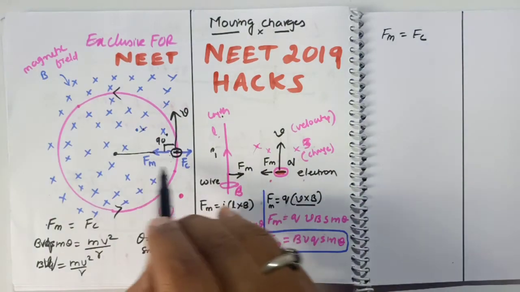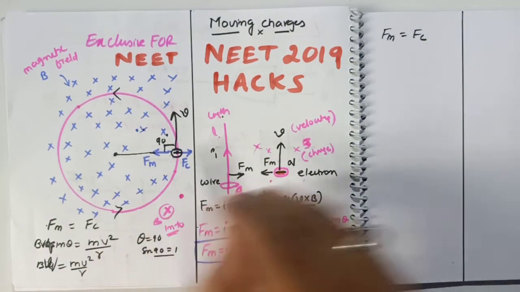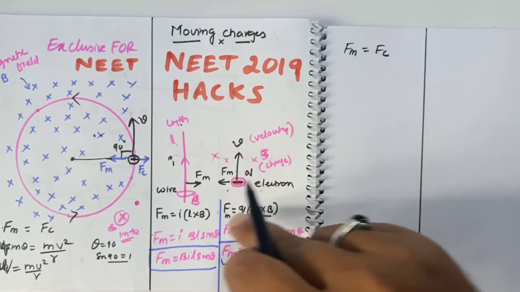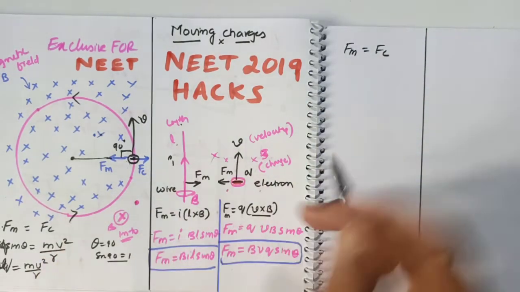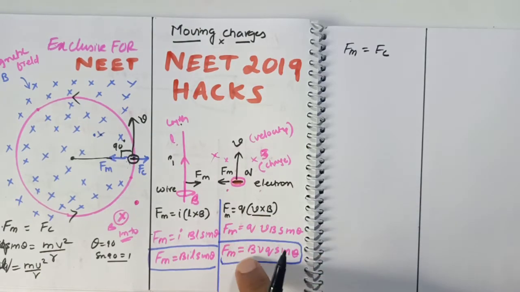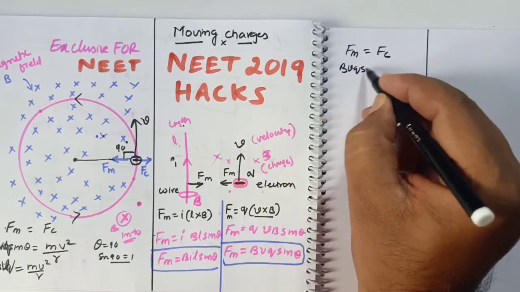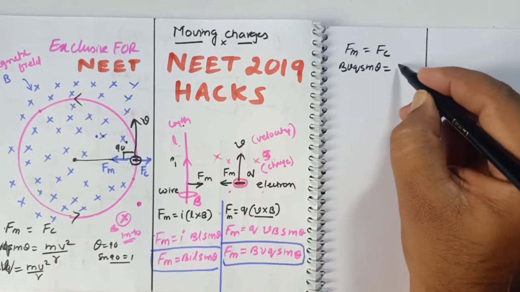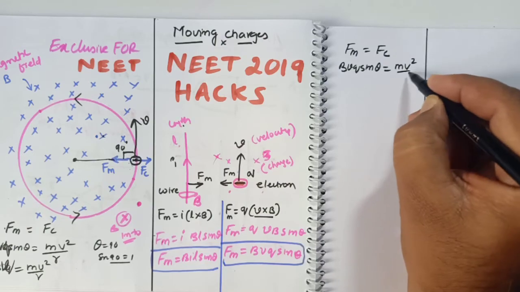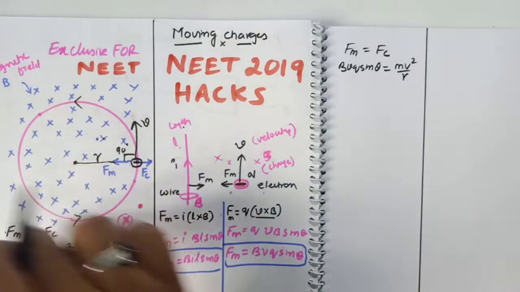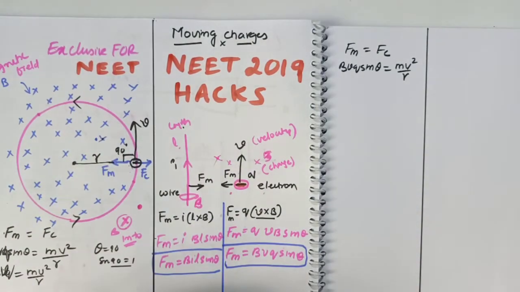Then when these forces are always equal and opposite, what is the formula here? The magnetic force is given by the formula F is equal to BVQ sine theta, whereas for the centrifugal force I am writing mv square by r, where r is going to be the radius of the circular path followed by the electron here. Then what I am going to write here, just see.